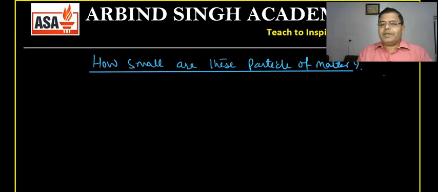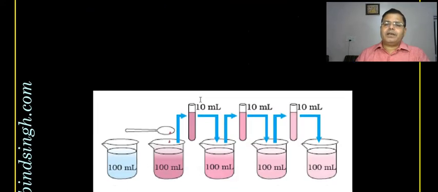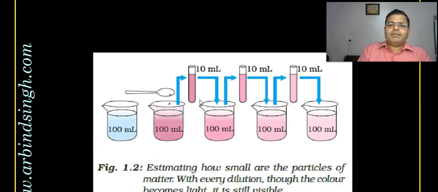There is an experiment in your book which is given, and you can do it with other items as well, but let me discuss that one. You can take 2-3 crystals of potassium permanganate, and in 100 ml of water, if you drop them and stir it nicely, like here, 2-3 crystals of potassium permanganate.